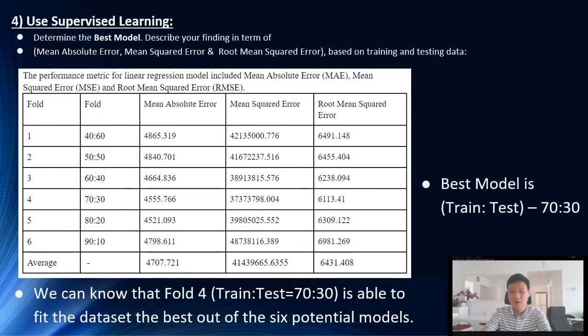So to conclude, our lowest and our best model for root mean square error, RMSE, is the train test data 70/30, which is 30% test, and it has a root mean square error of 6113.41.